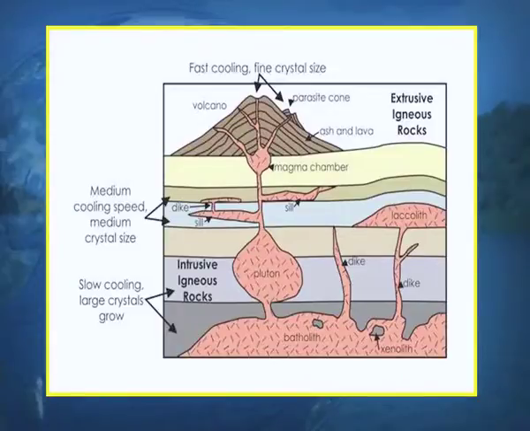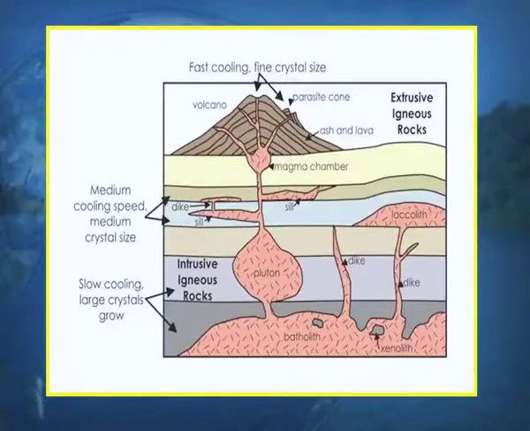When we talk about the medium cooling, the crystal size is also of medium size. And thirdly, when we talk about the interior of the earth, where the temperature is already very high, the solidification and the cooling of the magma takes a long time. So, the cooling is very slow, and when the cooling is slow, the crystal size becomes very large, and thus the minerals and rocks formed are very coarse grained.